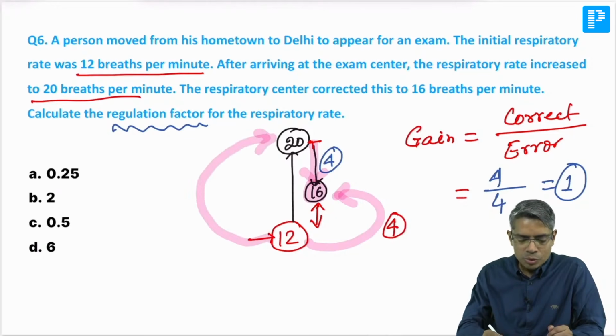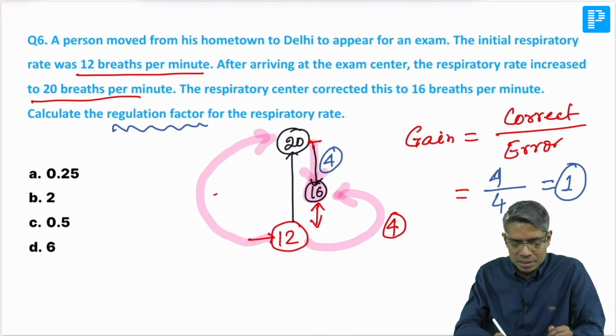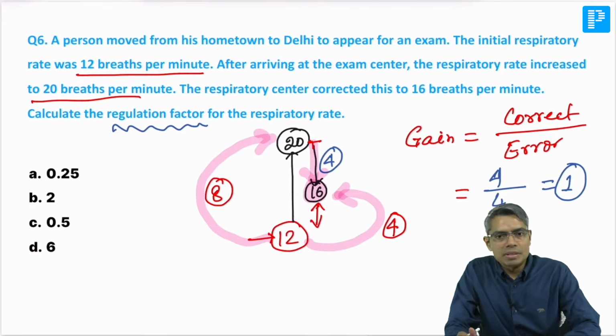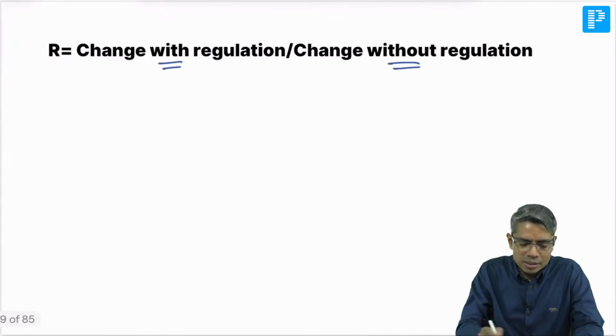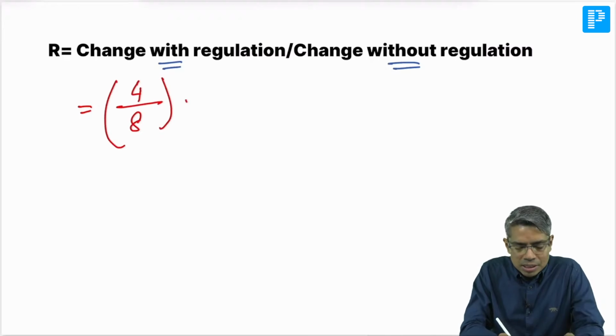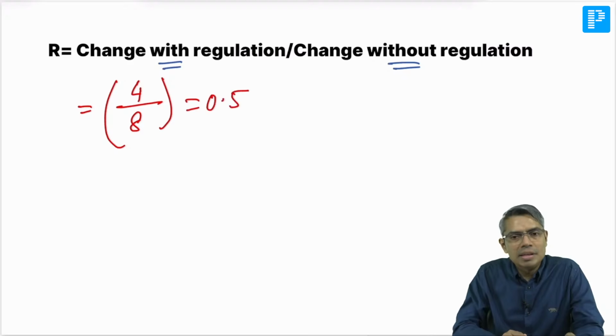From 12 to 20, that means 12 to 20 is 8 is the change, right? So not 4 upon 4. So change with system, change without system. Okay, so I think your correction upon error, you are saying you are talking about gain, right? So change with regulation is 4 and change without regulation is 8. So here it will be 0.5 is the regulation factor.